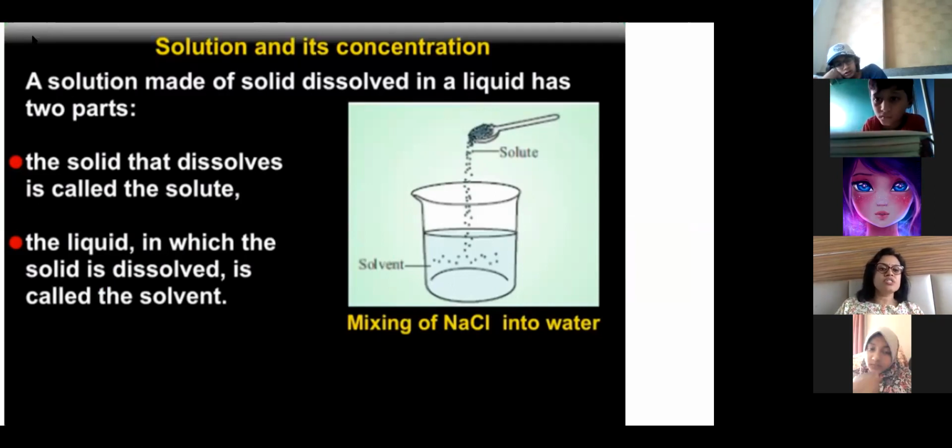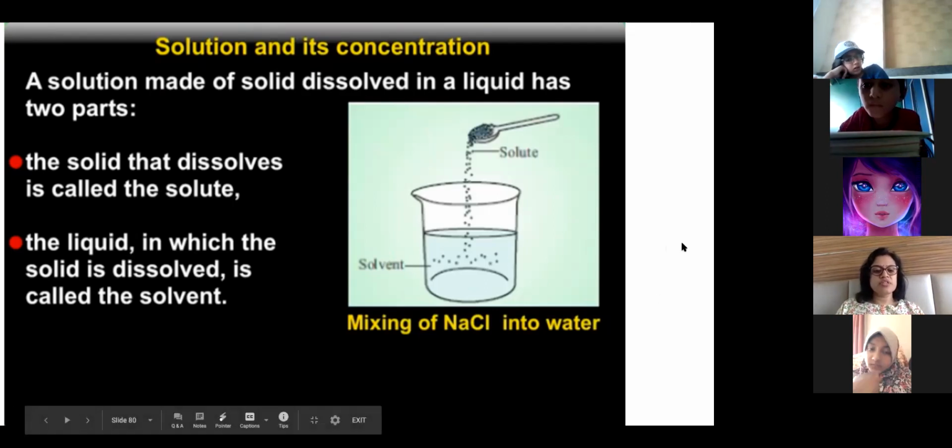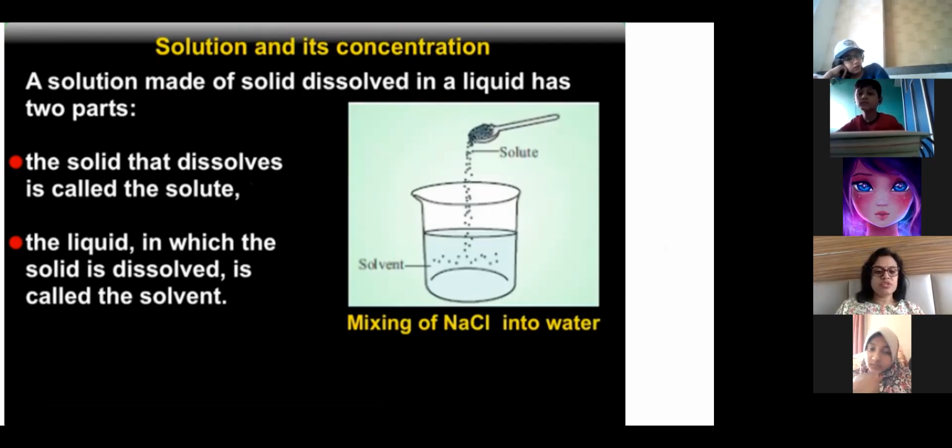Okay, ma'am, do we need to write what is solution? Wait, don't write. Take blue color and underline. No need to write anything, just understand. I'm not writing it. If you want to write, you will forget it. Yes ma'am, we will forget it.